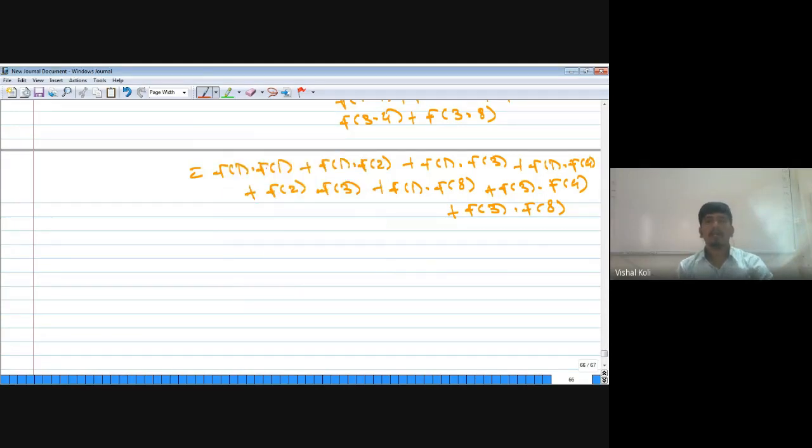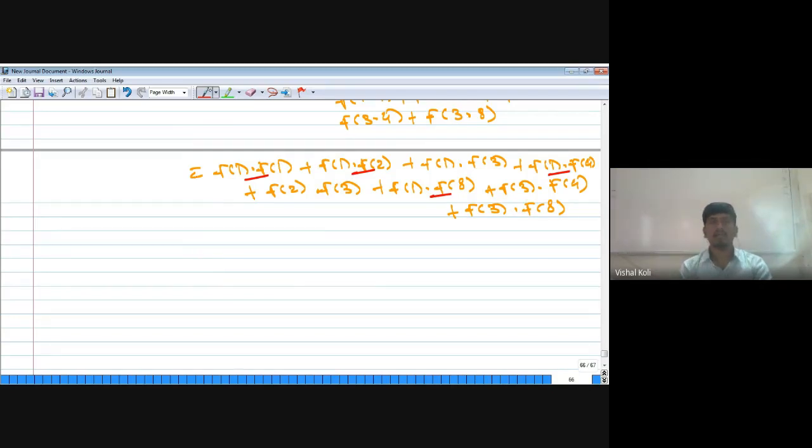We will take f of 1 and f of 3 terms in one bracket each. That is, we take f of 1 and the terms that go with it in one bracket, and the remaining terms in another bracket.